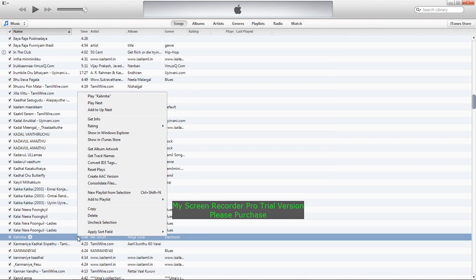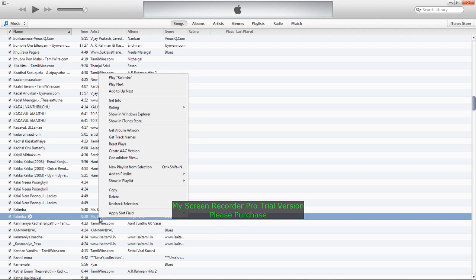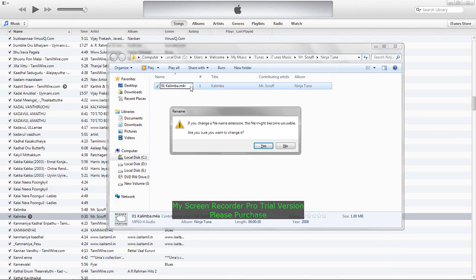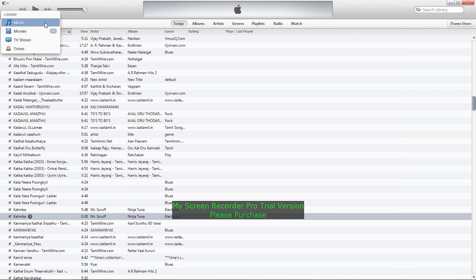Then go to the same song, right click on it, then press create AAC version. Then the AAC version of the song is finished. Go to show in Windows Explorer, right click on the song, rename it, change the M4A to M4R, press enter. It asks, do you want to change the extension? Yes. Then it is changed to a ringtone.